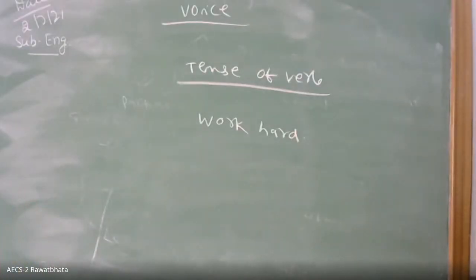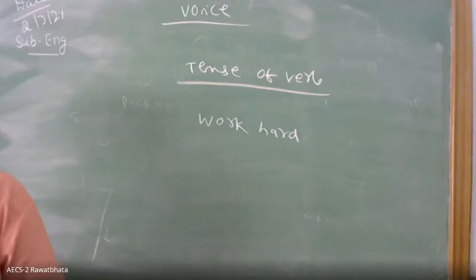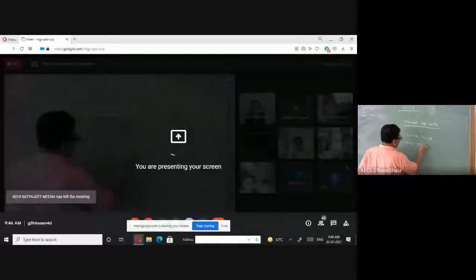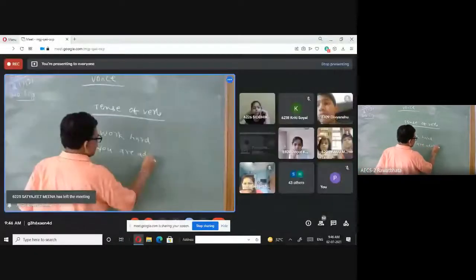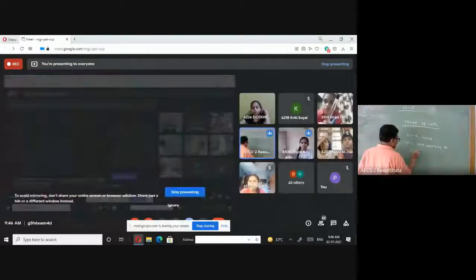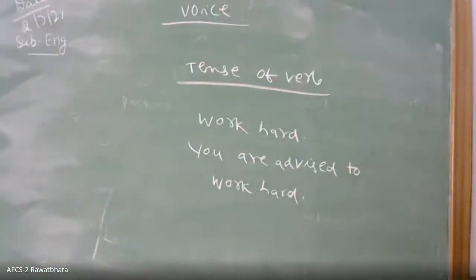No subject is there. How will you change the voice? Suppose advising: you are advised. See, like this also we have to make it, because there is no subject. We are inventing the subject. Yes, you are advised, because the subject is not there. What we have done? We have made the subject.